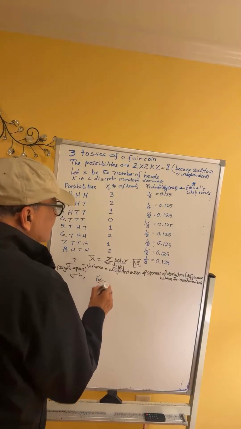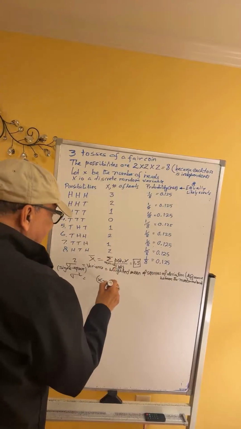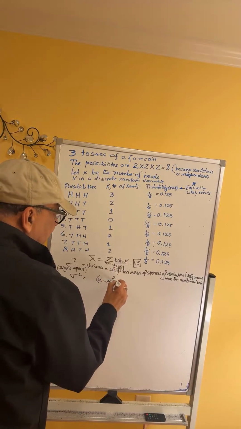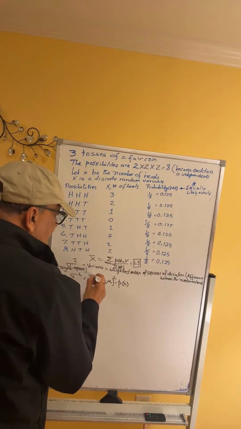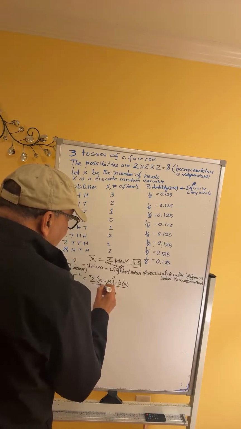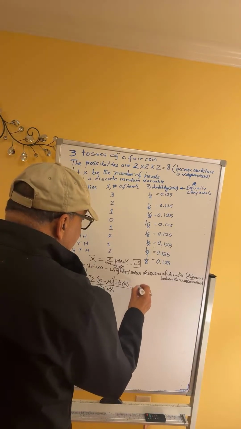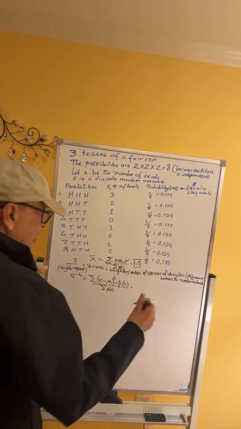Deviation is x, where x is all possible values, 0 to 3. X minus mu, squares of those deviations. And weighted mean means each of them will be weighted by its corresponding probability. We will sum those and then divide by sum of p x. Now, last time I showed you the sum of all the probabilities will definitely be 1.